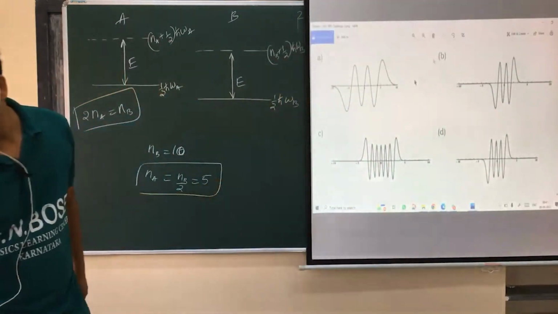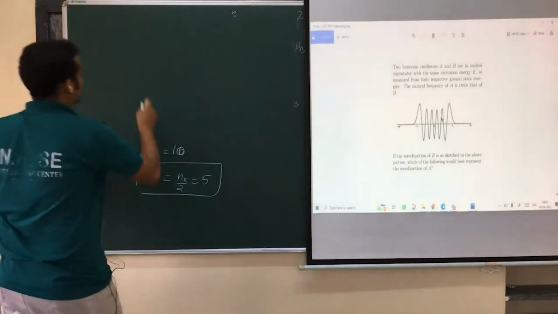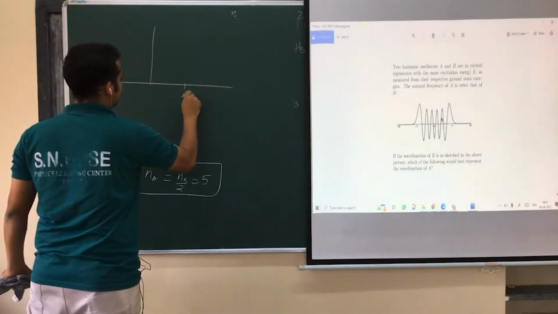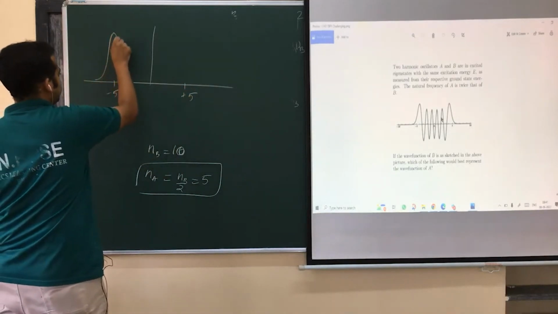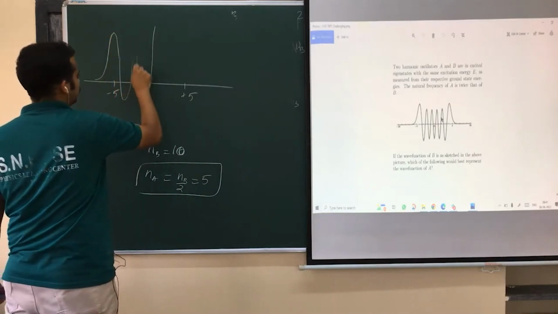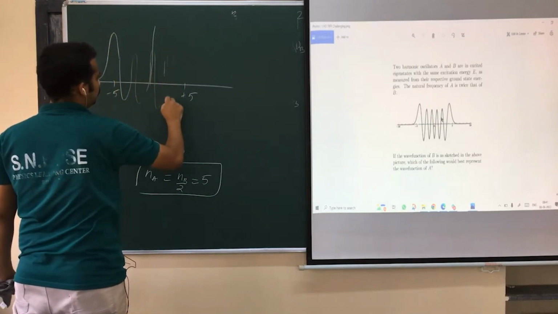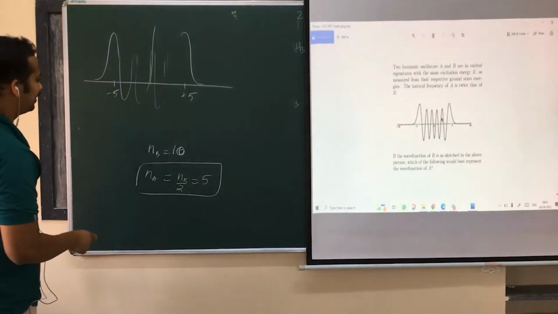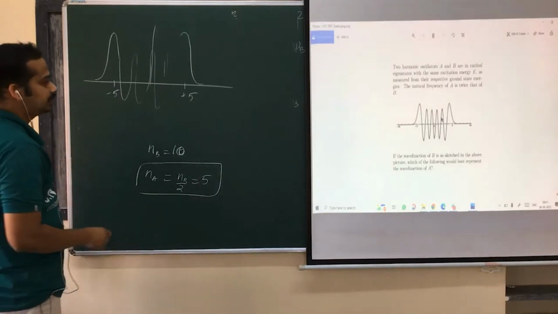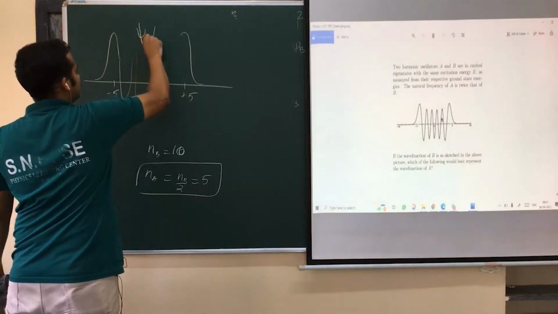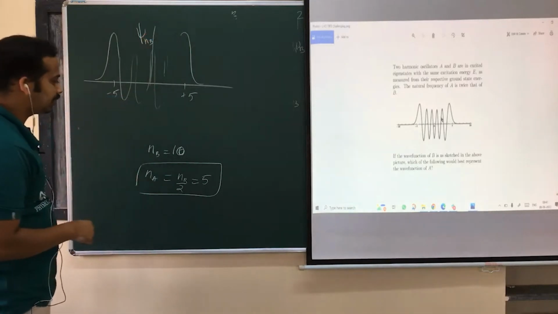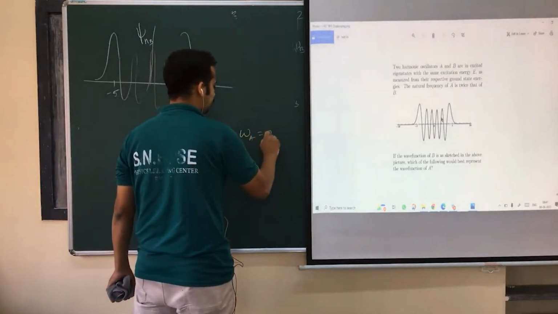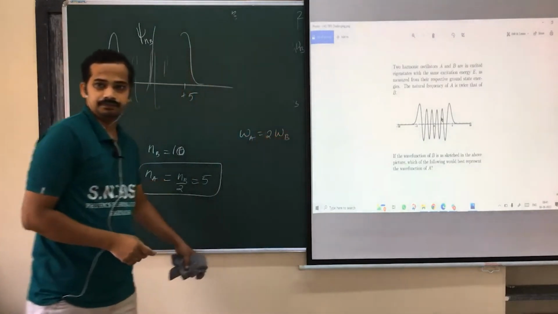Okay, see the earlier curve. Let me draw this one. This is minus 5 to plus 5. It is like this actually. 5 nodes, like this, 5 are there. Is that okay? So this is what you call psi B. You have to plot psi A. Don't forget, frequency of A is twice the frequency of B. He has mentioned.